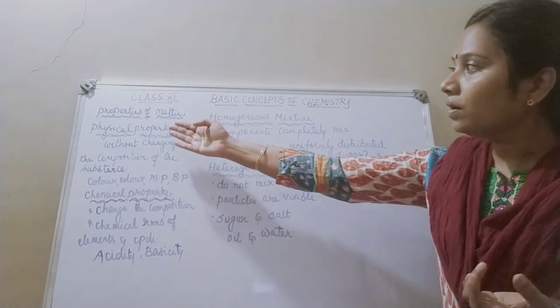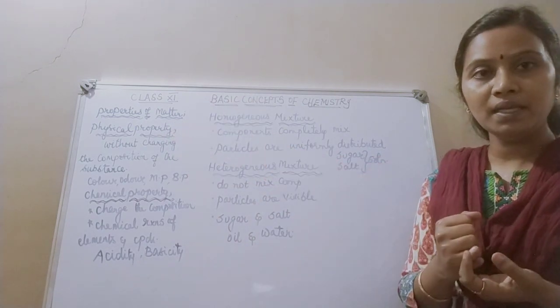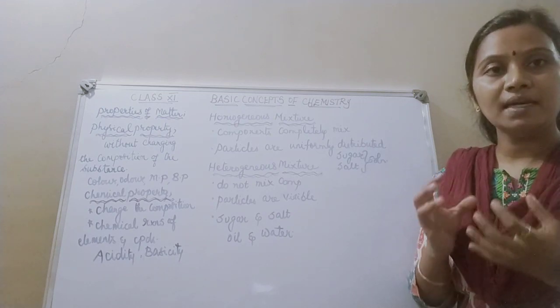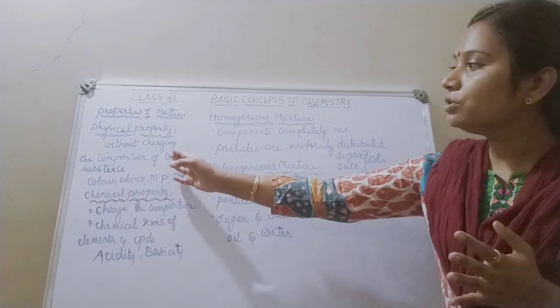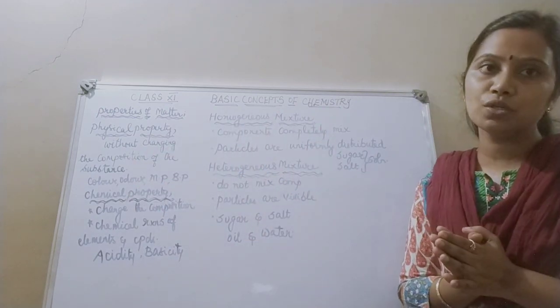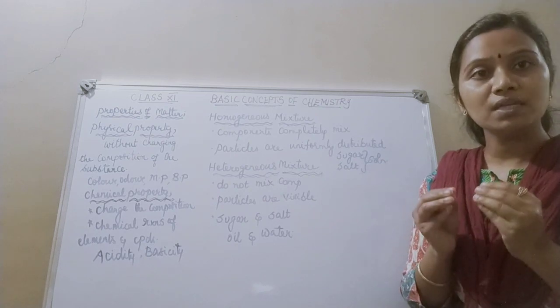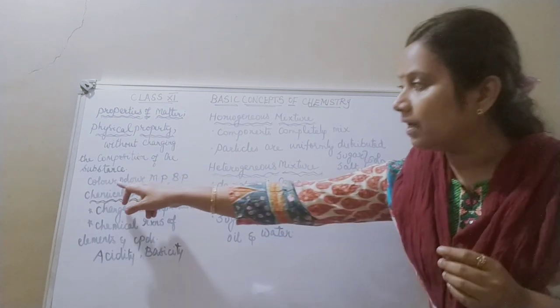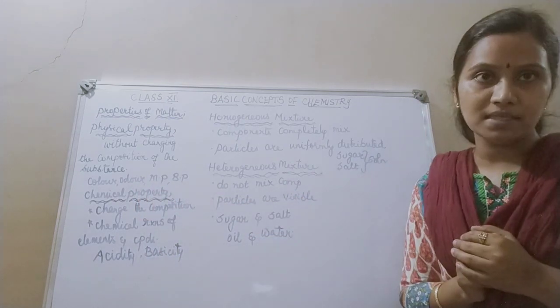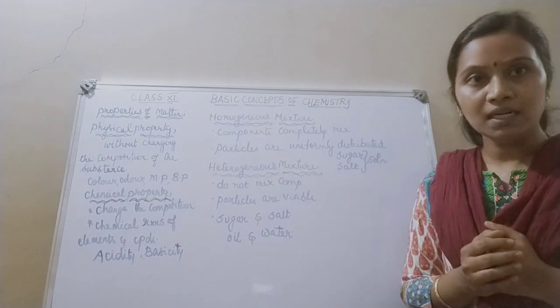Okay. So what is the definition of a physical property? A physical property is a property that is studied from a substance without changing the composition of the substance. I am not going to change the composition of the substance, but I am going to study properties like color, odor, melting point, boiling point, etc. This is called a physical property.